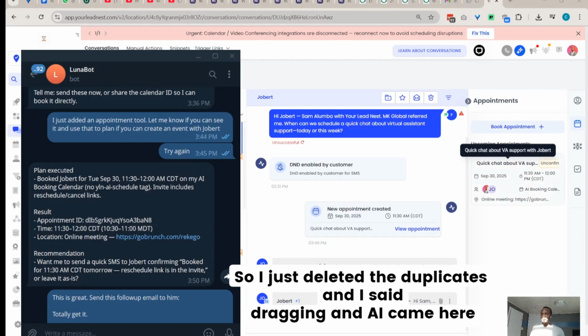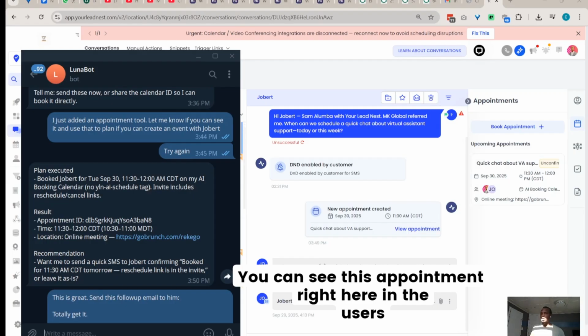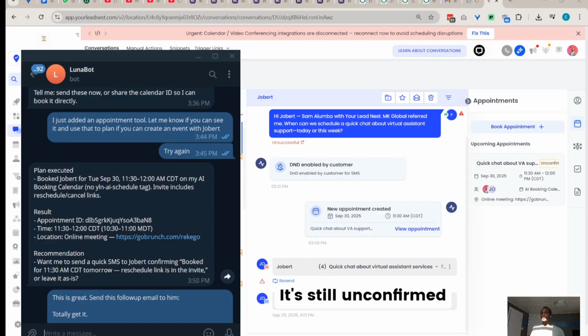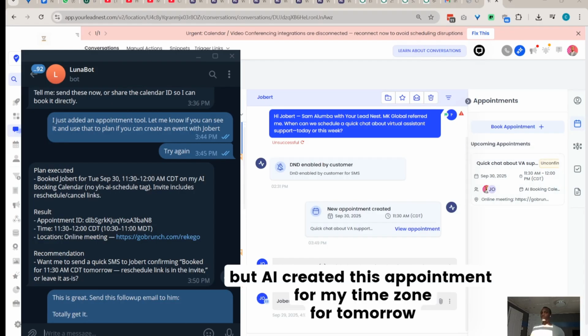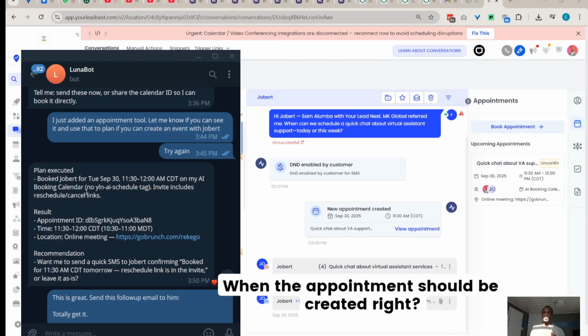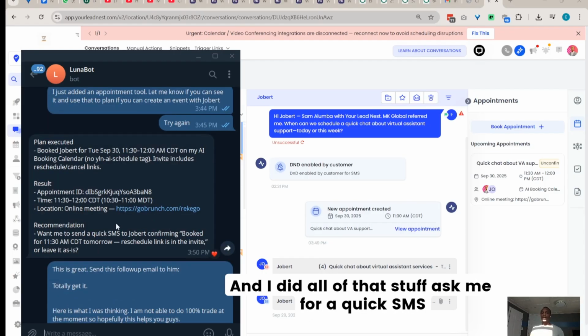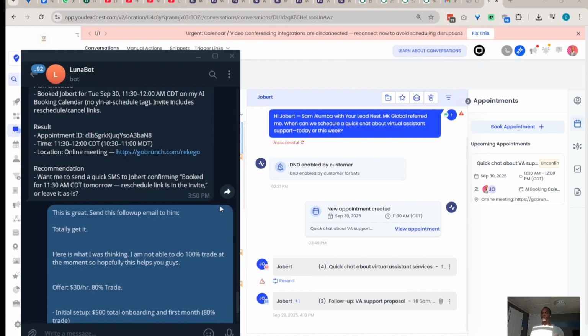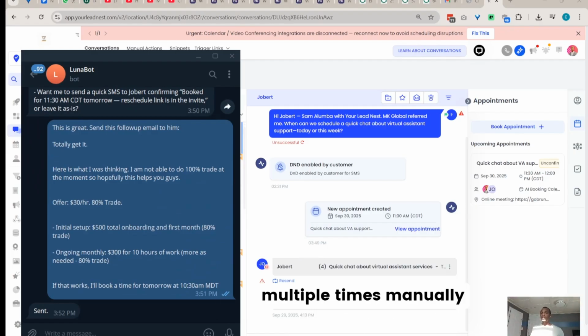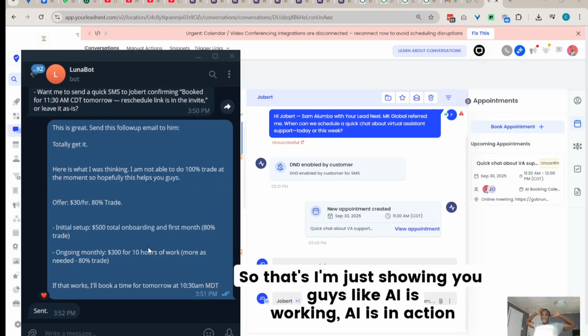And AI came here. You can see this appointment right here in the user's upcoming appointments. AI created this. It's still unconfirmed, but AI created this appointment for my time zone for tomorrow. In fact, AI gave me all the different recommendations on when the appointment should be created, right? And it did all of that stuff. It asked me for a quick SMS. I said no. This is where I sent the follow-up email, because you can see me trying to send the follow-up email multiple times manually. It didn't work, so I sent this follow-up email here. So I'm just showing you guys AI is working, AI is in action.